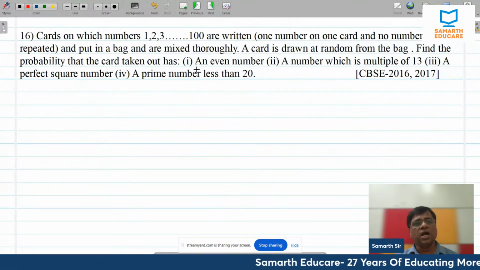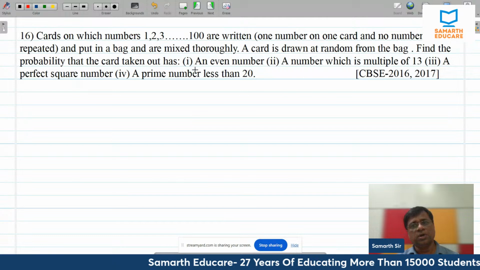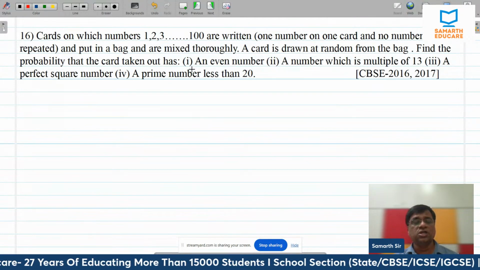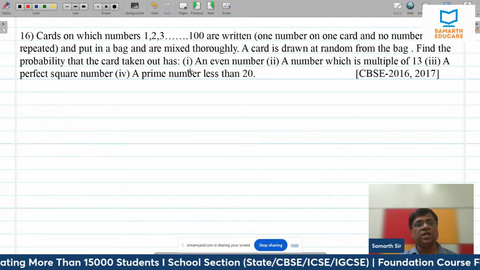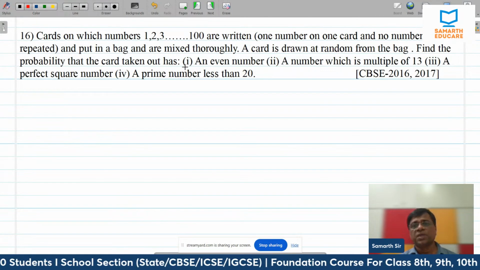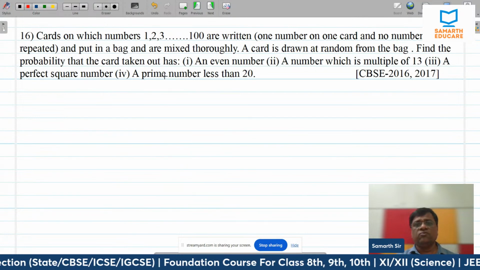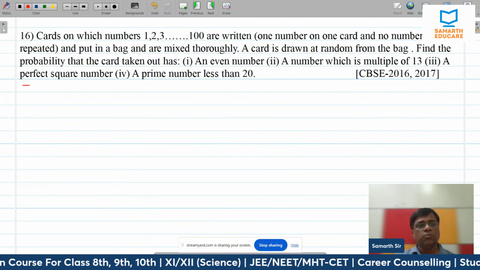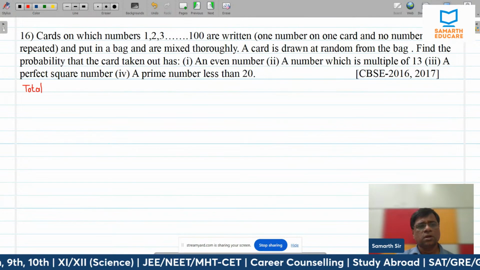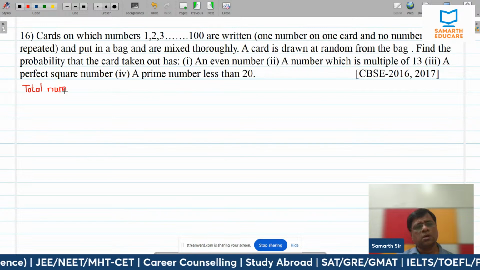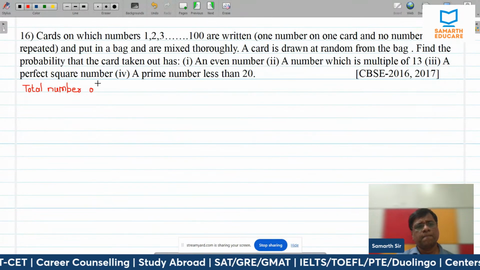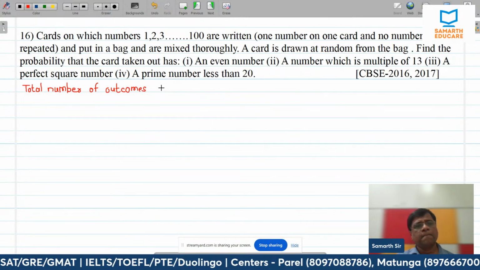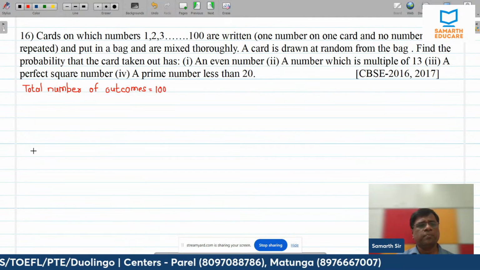Find the probability that the card taken out has an even number, a number multiple of 13, a perfect square, a prime number, and a prime number less than 20. Prime number less than 20 अभी अभी थोड़ी देर पहले हमने बात किया था, right? Perfect square we have to look for. So one by one, I'm not going to write the cards now. Total number of outcomes is equal to 100.